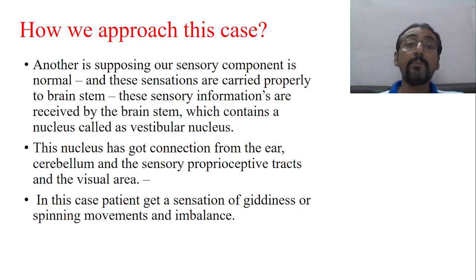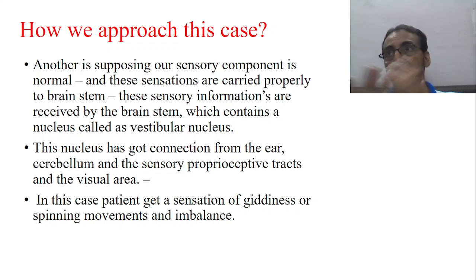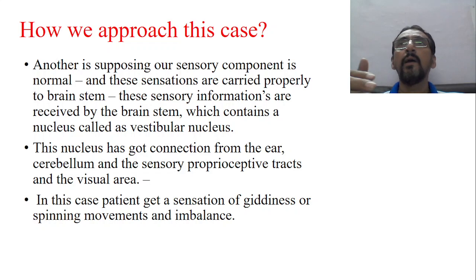Another point: suppose our sensory component is normal. Now we have to understand, suppose the patient is having ataxia, but we have examined his sensory inputs ascending through these tracts, the anterior and posterior spinocerebellar tracts, proprioceptive pathways. So different ascending sensory tracts are there. Now suppose all the tracts are normal, and these sensations are properly carried through the cerebellum. From the cerebellum it goes to the brainstem, which contains a nucleus called the vestibular nucleus.